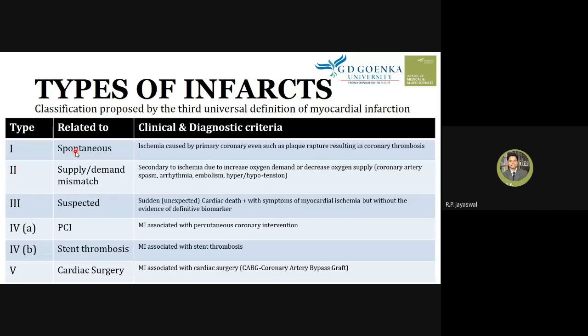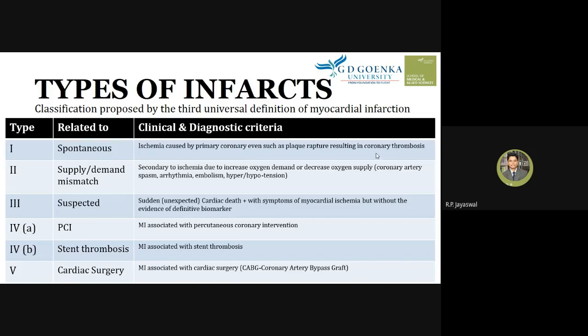Now let's know what type 1 is, which we are calling spontaneous. In the spontaneous type of myocardial infarction, or type 1, what happens? There is ischemia caused by a primary coronary event. The coronary artery undergoes plaque rupture, resulting in coronary thrombosis.